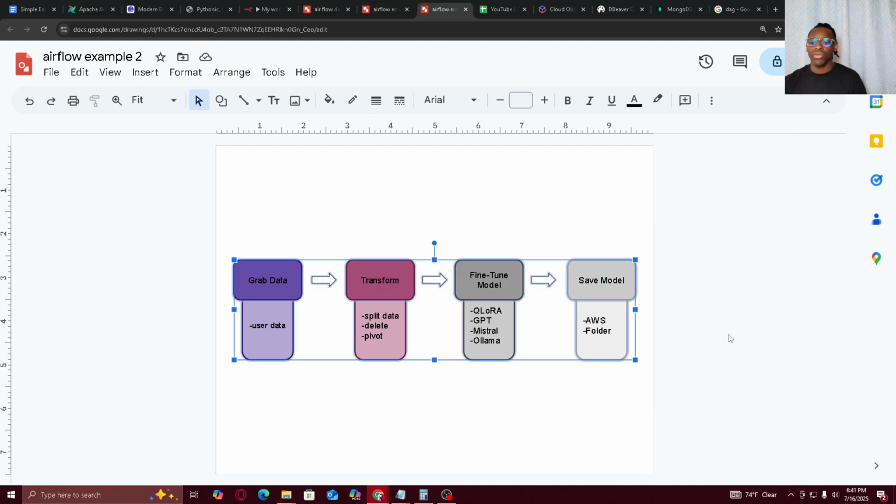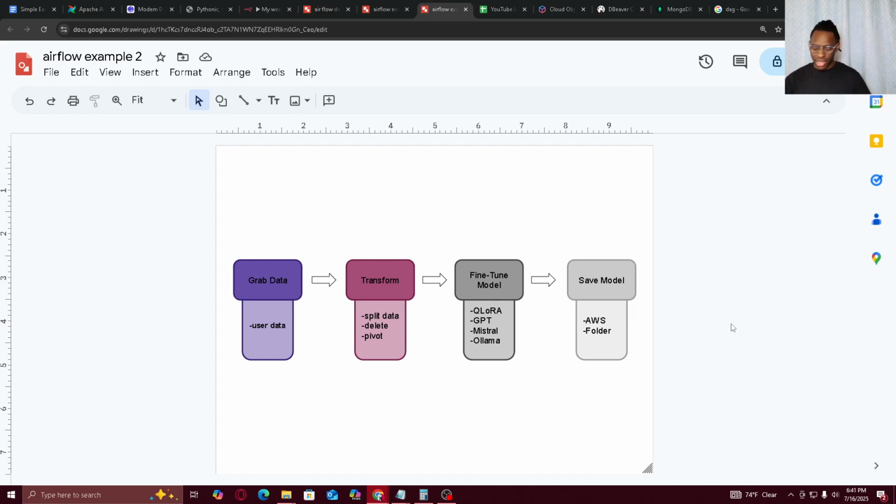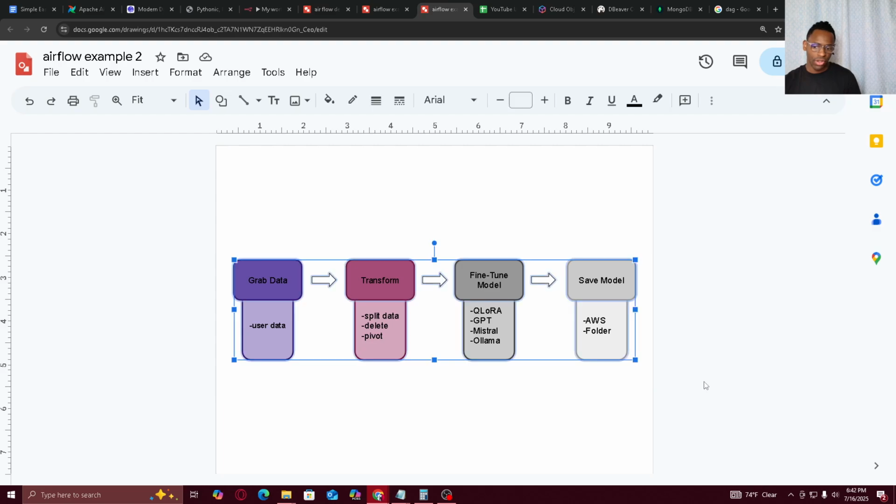And the reason why I'm also talking about this is because as an AI engineer, a data scientist, and stuff like that, you will come across this flow very often.